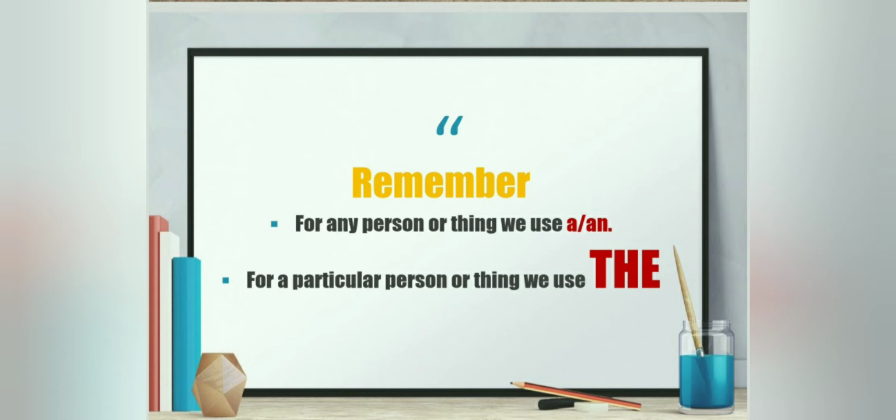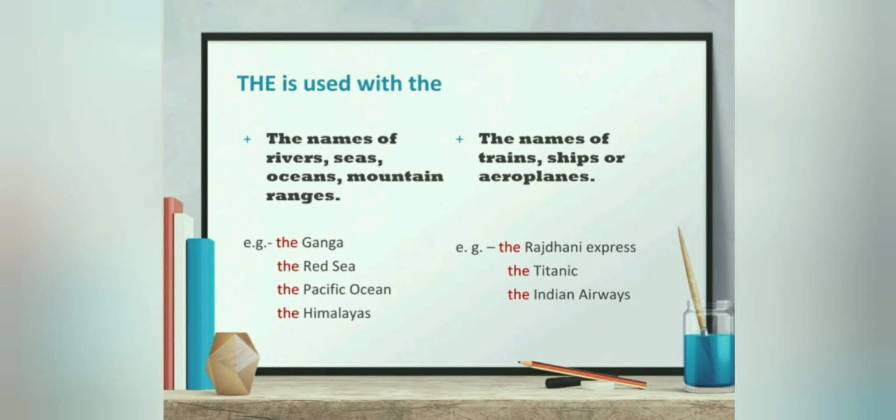We use "a" or "an" for any person or anything. They are not specific, but "the" is always used for a particular person or particular thing. If we are talking about something specific, we will always use the definite article "the". Now let's find out where else we have to use "the". "The" is used before the names of any water bodies or mountain ranges. For example, the Ganga. Ganga is the name of a river, so we have used "the" in front of it.